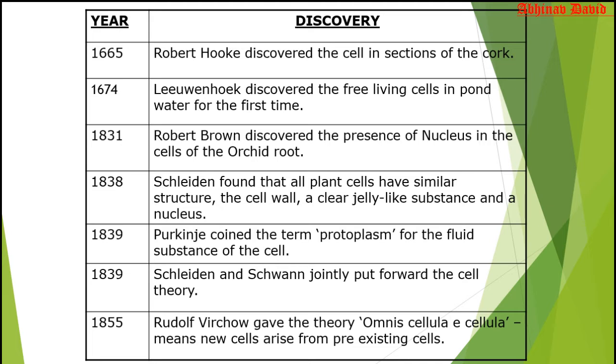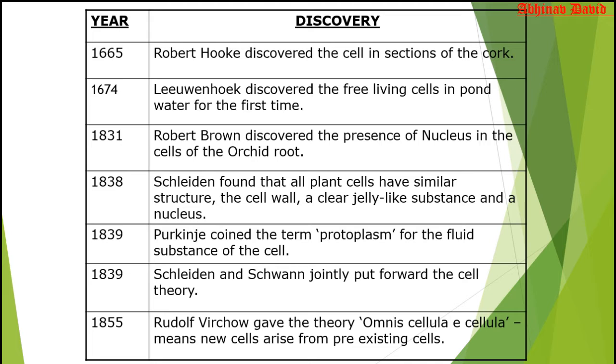If you take cytoplasm and nucleus together, then we call it protoplasm. Proto means living, plasma means fluid. So protoplasm means the living substance of the cell. It was coined by Purkinje.